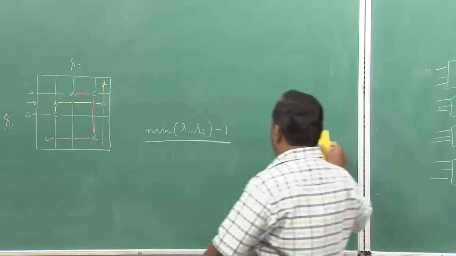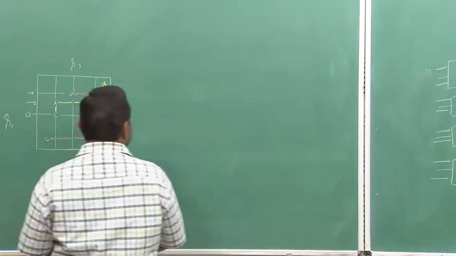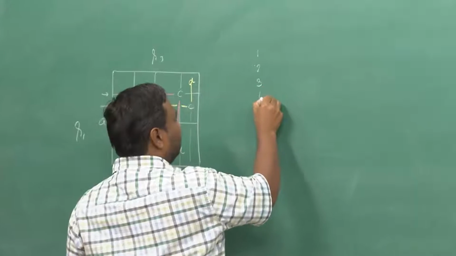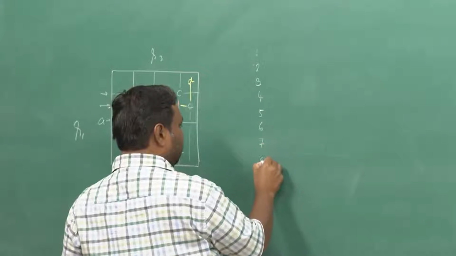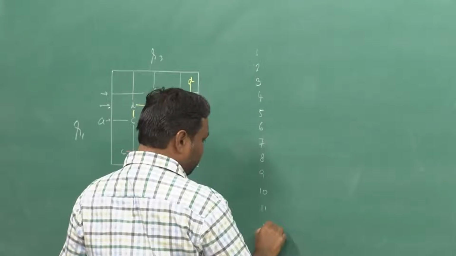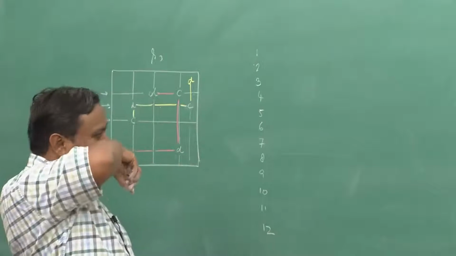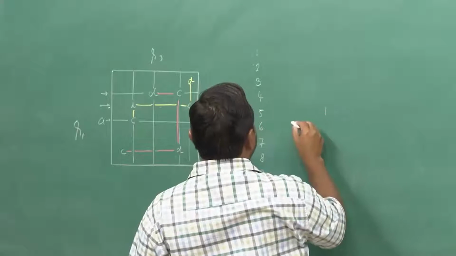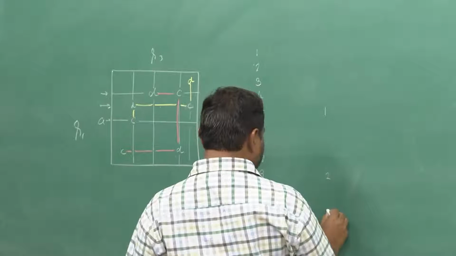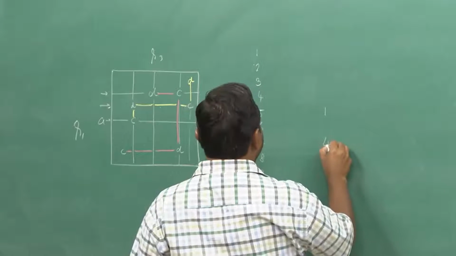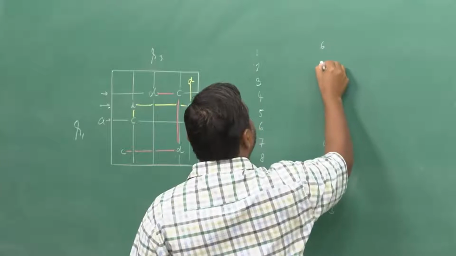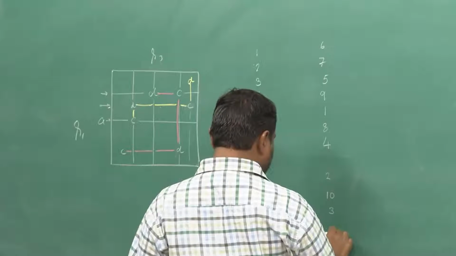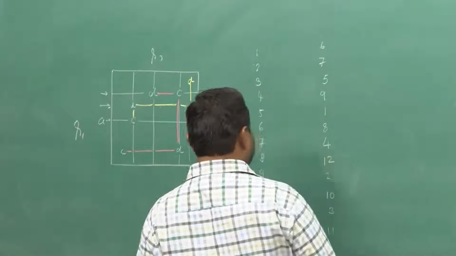So, inputs are 1 to 12, 1, 2, and I will not do it in order, I will just do a random thing. So, these have to be connected to, just take some random stuff. So, that is what the map will be.